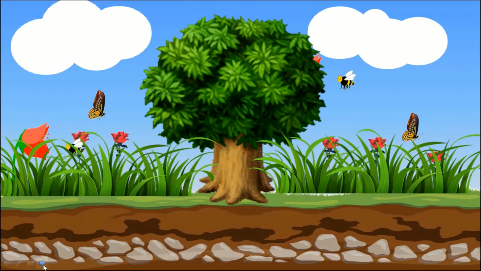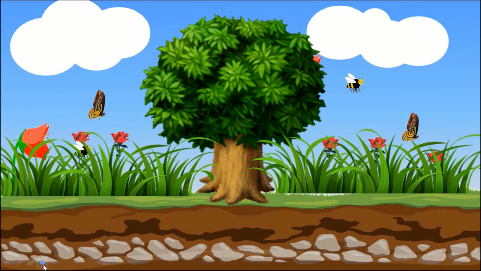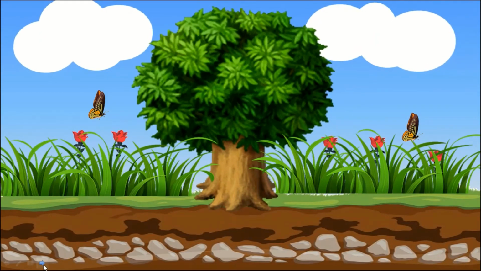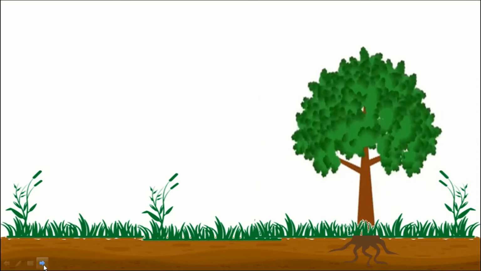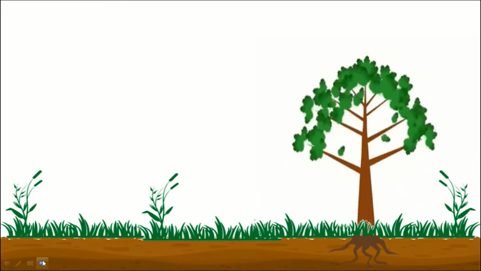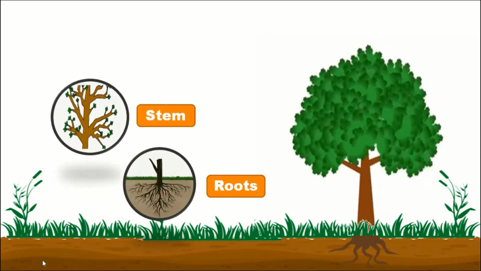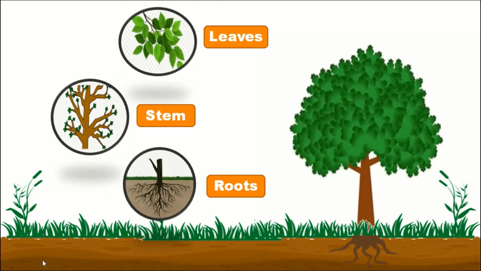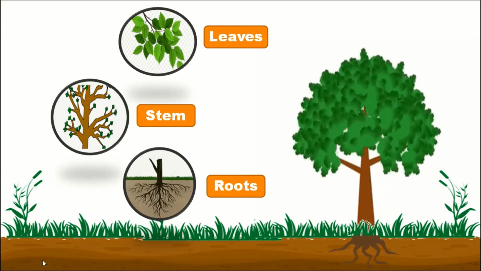Students, as we all know, plants are also living beings like us. They respire, prepare food and have unlimited growth throughout their life. So, how do they perform all these functions? Basically, plants consist of three major organs: roots, stem and leaves. These organs are made up of various tissues that are able to perform functions.